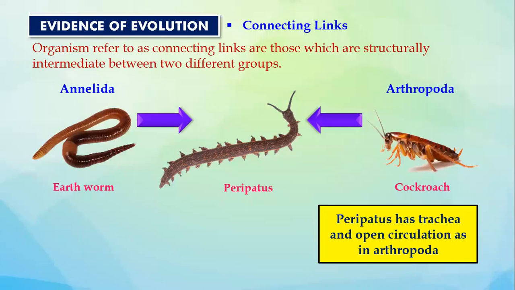Write a short note on connecting link with any one example. There are 3 examples, and out of these 3 examples, we have done the first example. Clear, everybody? Any confusion? Now in our notebooks, we will give the title connecting links. A very important question. Generally, they ask for 3 marks. In the book, write down the title connecting link.